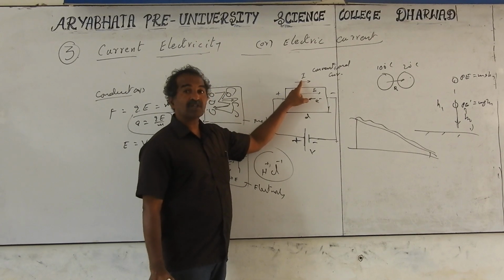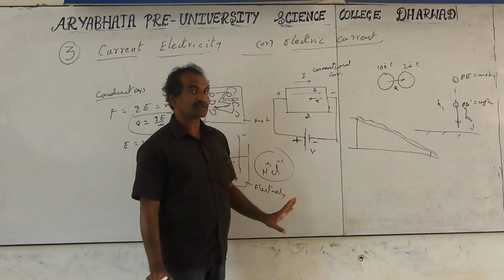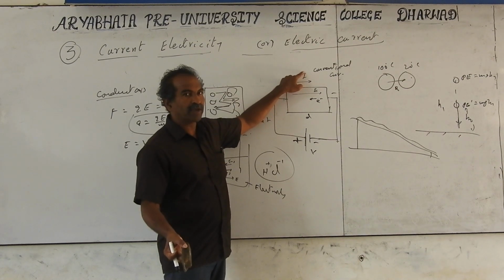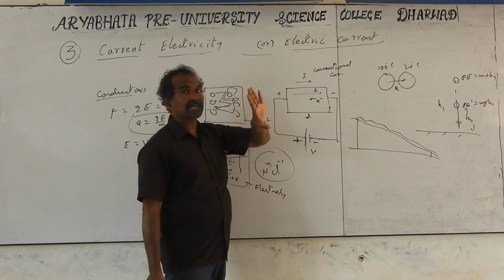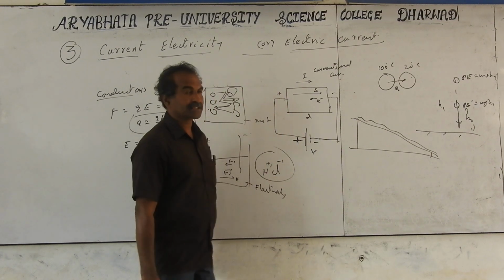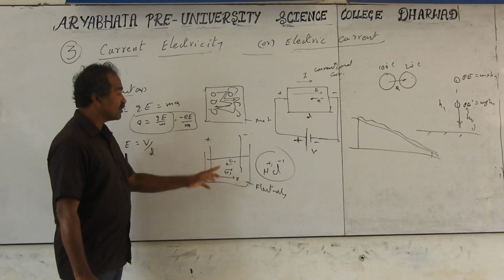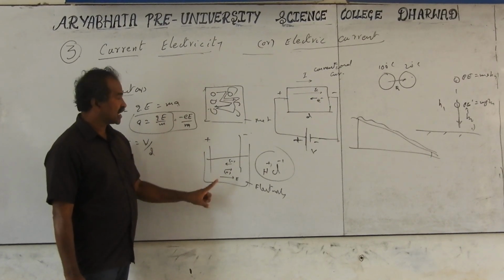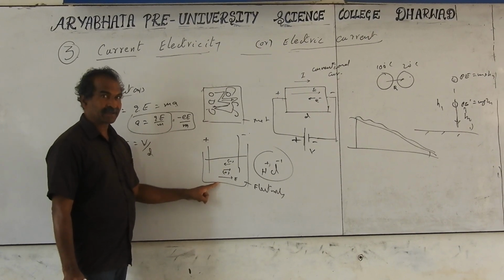So you indicate the direction of positive charges, whether they are present or not. Current direction is always the conventional current direction, taken in the direction of the positive charges that can move in the particular direction. But here both are moving, so how do we calculate the direction? We are going to discuss this in the formulas. We will take the total current as the sum of the two currents.